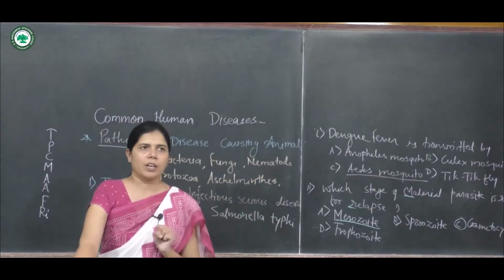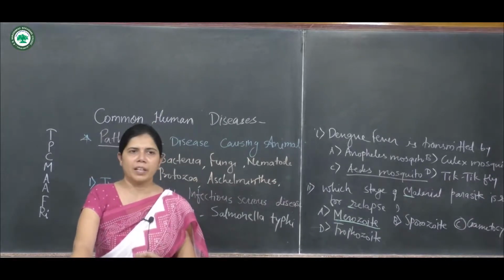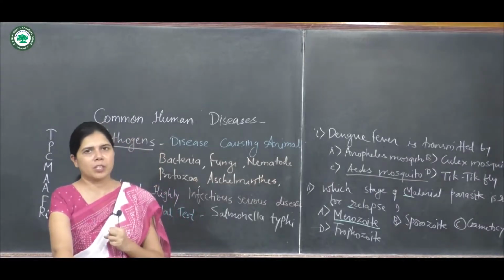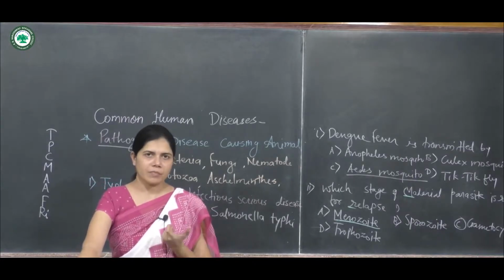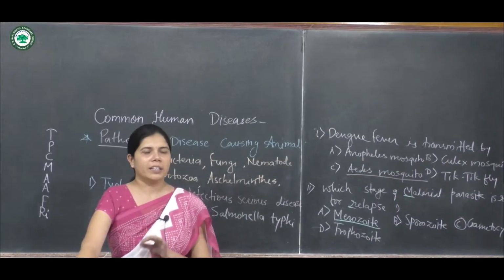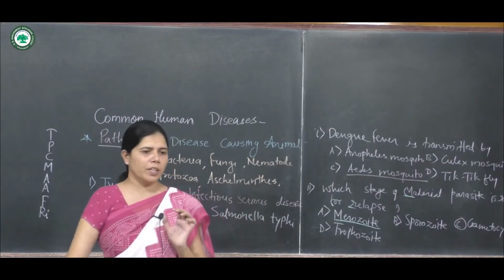T for typhoid, P for pneumonia, C for common cold, M for malaria. First A is for amoebic dysentery or amoebiasis. Second A is for ascariasis. F stands for filariasis, and the last, RI, is ringworm, and these are the common human diseases.